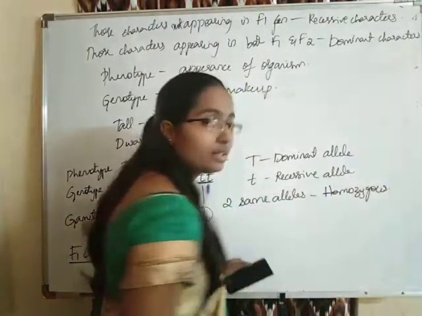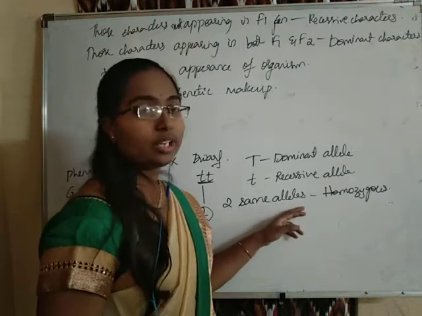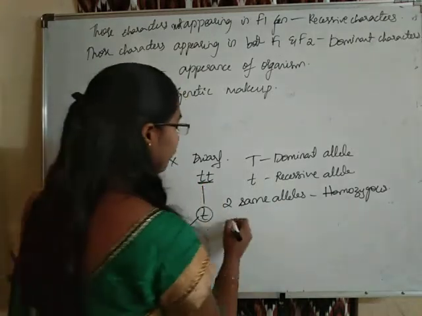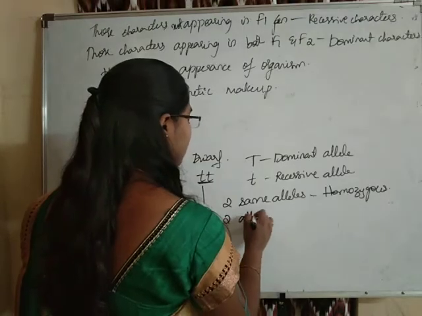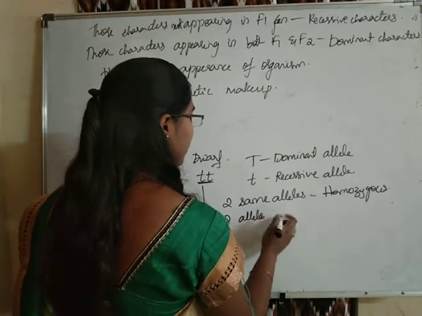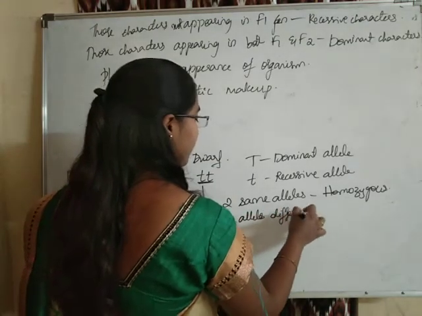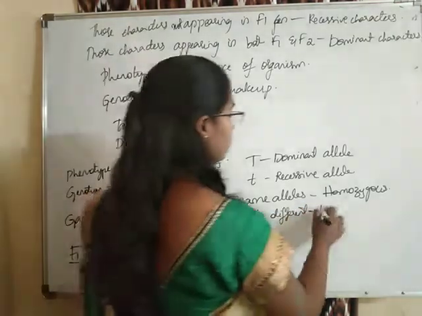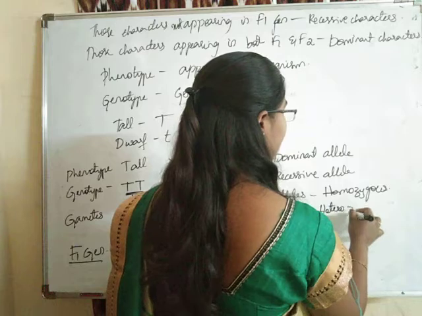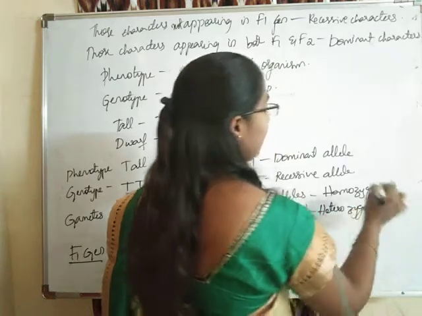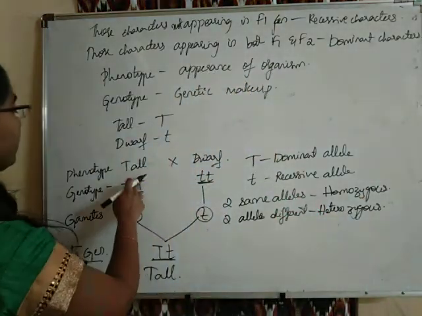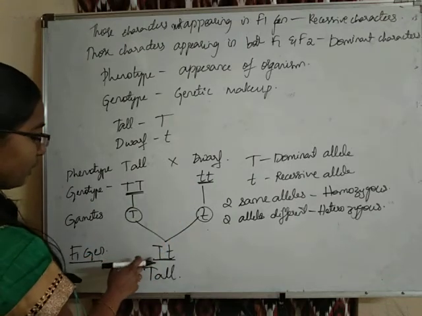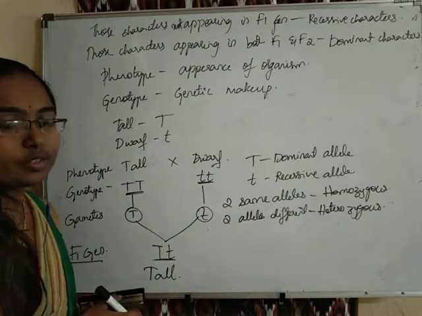If the two alleles are different, like in this F1 individual, we call it heterozygous. The parent plants are homozygous, and the F1 generation individual is heterozygous.